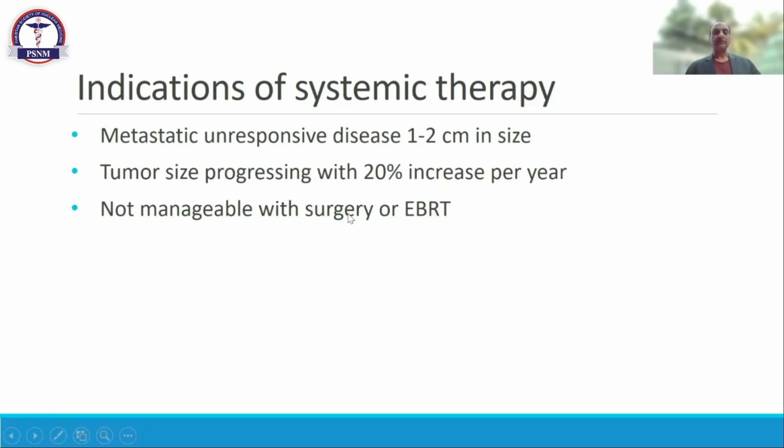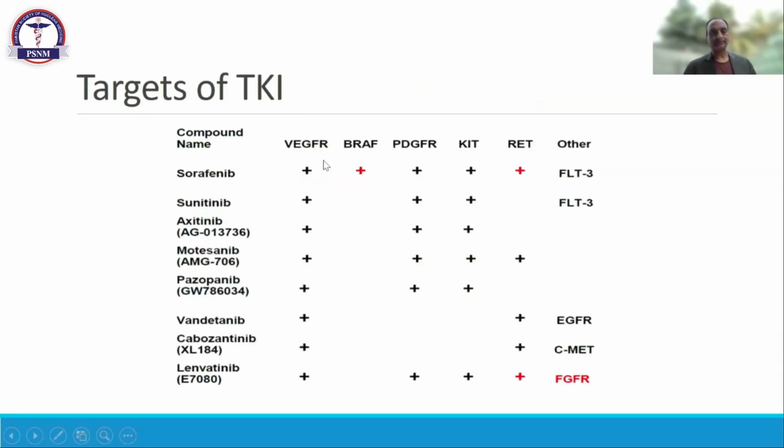Surgically unresectable lesions: let's say the lesion is in segment 4A of the liver, or in the hilar region of the lung, or any node in the mediastinum roughly at the N2 level. These are definitely lesions which are not surgically resectable, so we have to treat them with different TKIs.